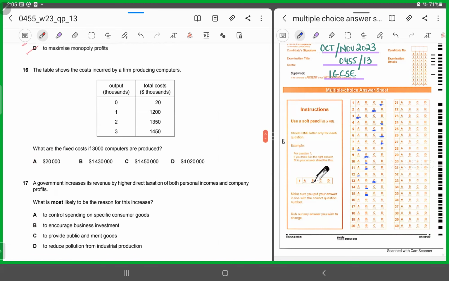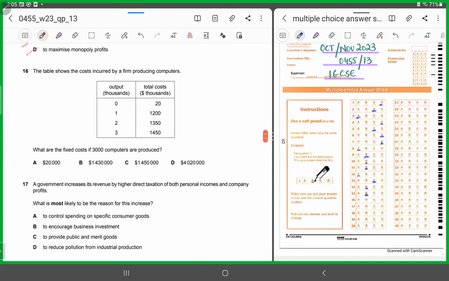Now, it shows you the table, and the table is giving values for costs and output. The table shows the costs incurred by a firm producing computers. What are the fixed costs if 3,000 computers are produced? If you look at the table, they have given you the output levels. They're beginning from 0 and exceeding till 3,000. And they've given you the total cost as well.